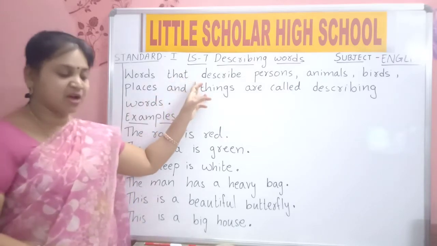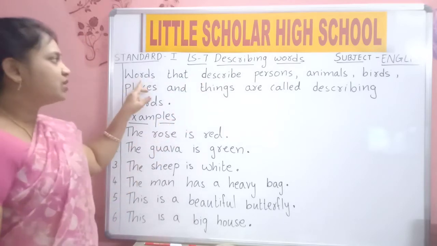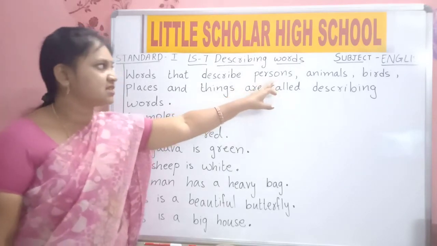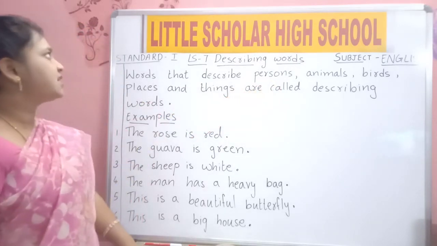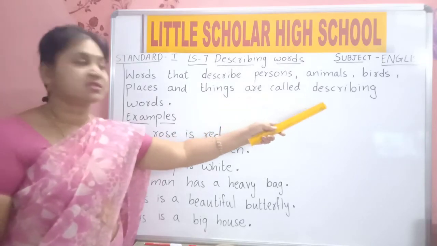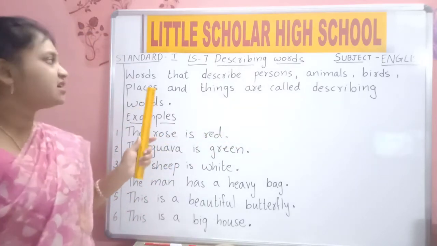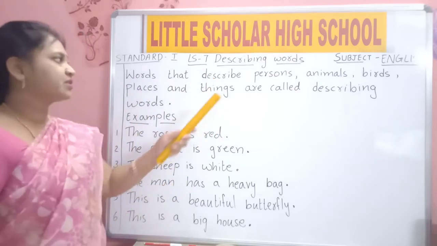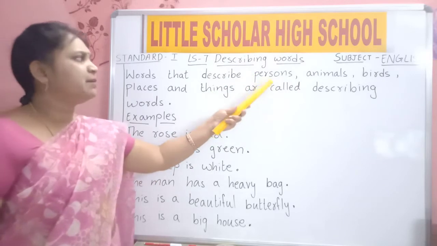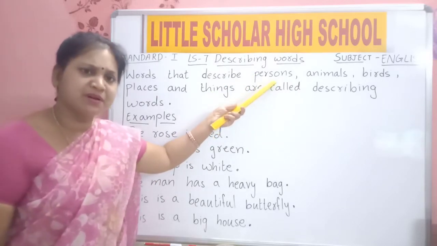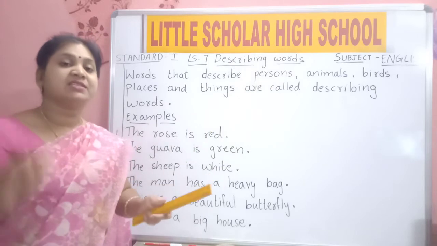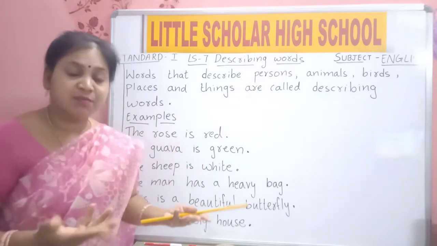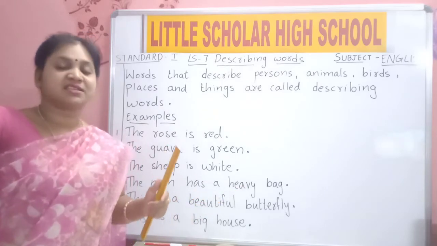Shall we read now what describing words are? Words that describe persons, animals, birds, places and things are called describing words. What are describing words? Words that describe. Describe means say. Words that say something about any person. For example, he is a tall boy. He is a boy, but how is that boy? Tall. So tall is a describing word.